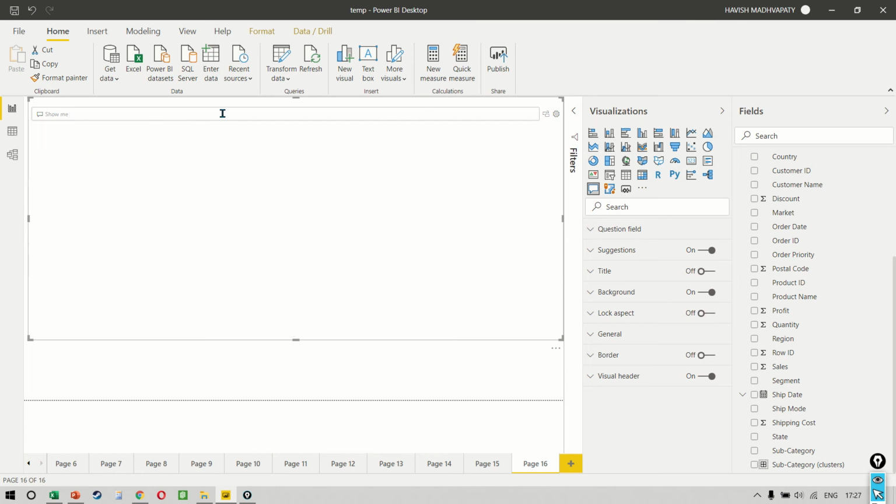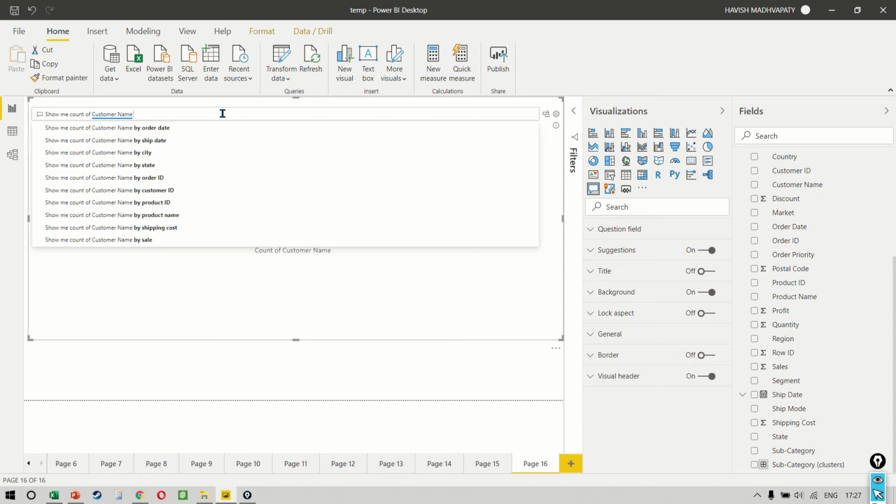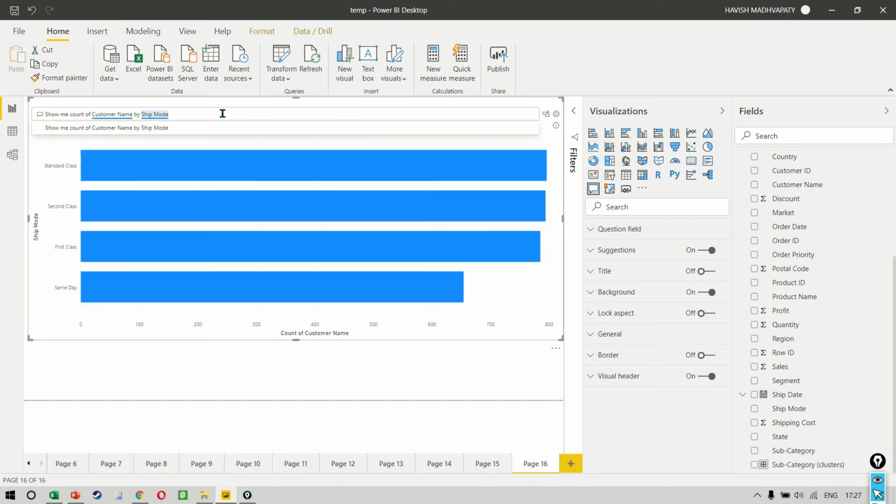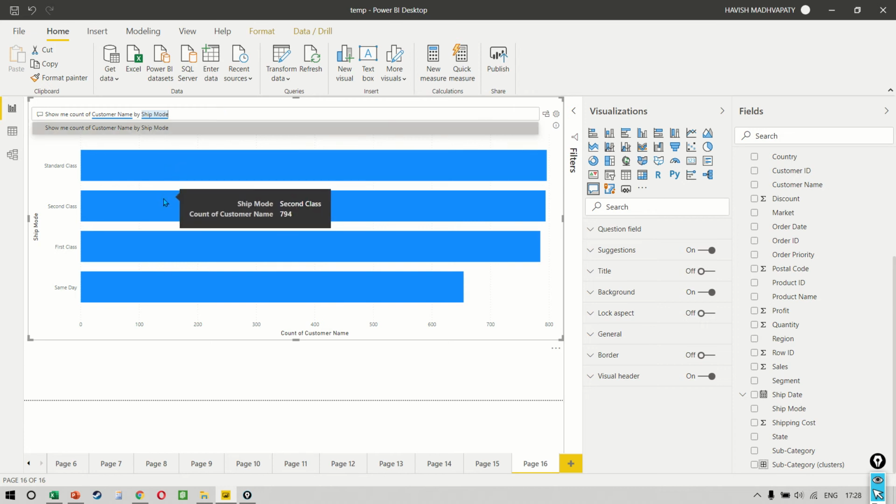If you say show me count of customer name, it tells us there are 796 unique customers. And if I say by ship mode, it tells us how many unique customers have purchased via each shipping mode. So 796, 794, 785, 654.